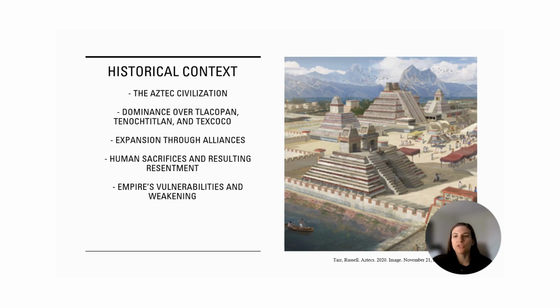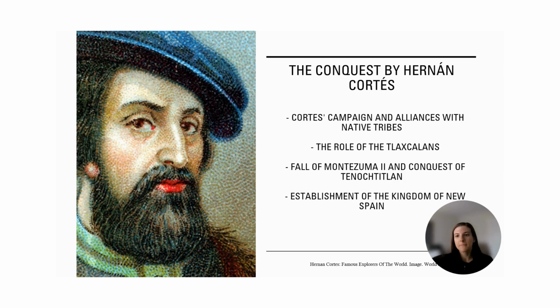Hernan Cortes saw the weaknesses in the Aztec Empire and the rich resources that they had. So in 1519, he decided to launch a campaign against them. He managed to get several native tribes to join him in defeating the Aztecs. On August 13th, Cortes overthrew the Aztec Emperor Montezuma II and overtook the city.